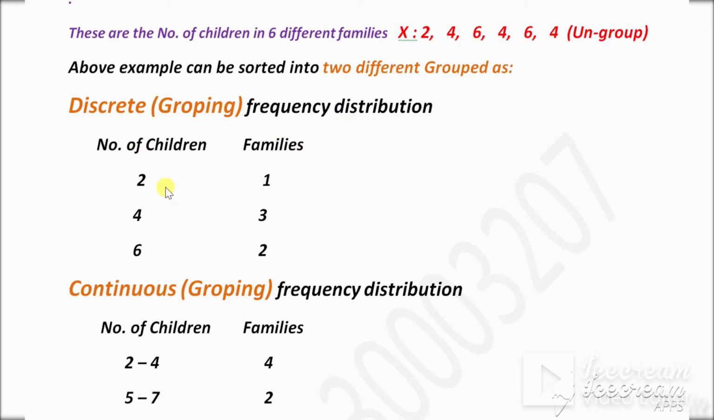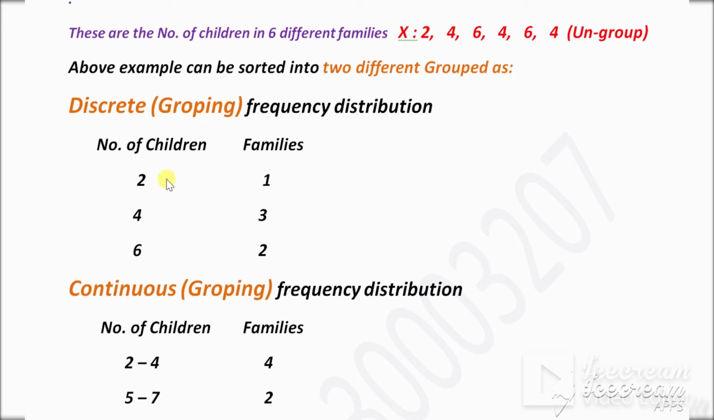Now 4 is the number of children. 4 children is repeated three times, so write 4 equals 3 times. Now 6 children is repeated 2 times, so 6 is 2 times. These are the numbers of repetitions. This is called frequency. So children with frequency is called group data.